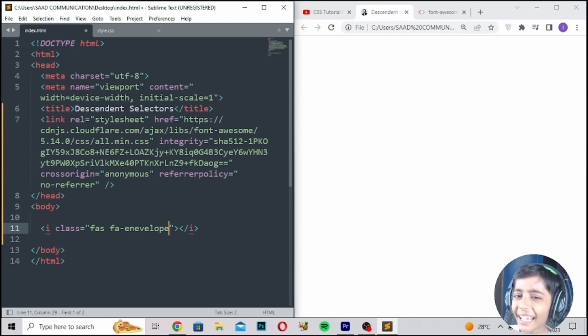You can pick any icon. I will pick the envelope icon, save, refresh. So it comes easily.